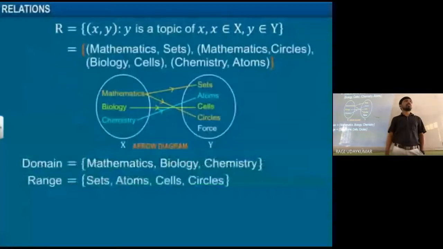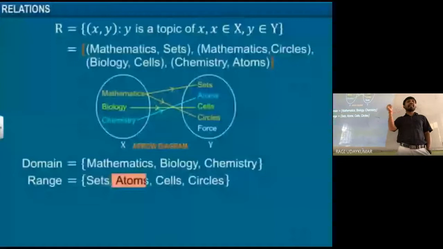codomain. It is called a codomain. Now range is nothing but the second elements that are present in the relation. Whatever is present in the relation, that is the range.